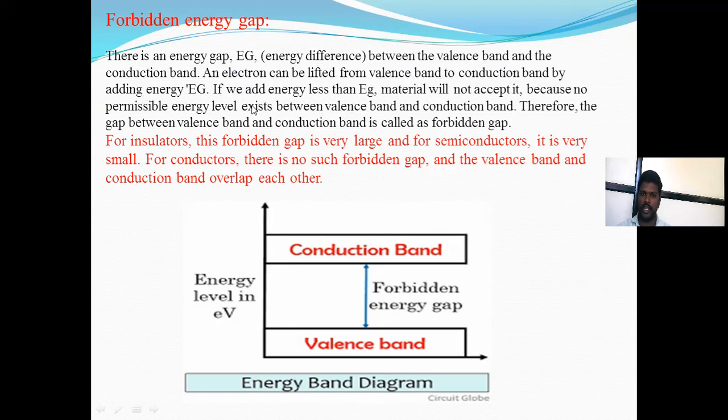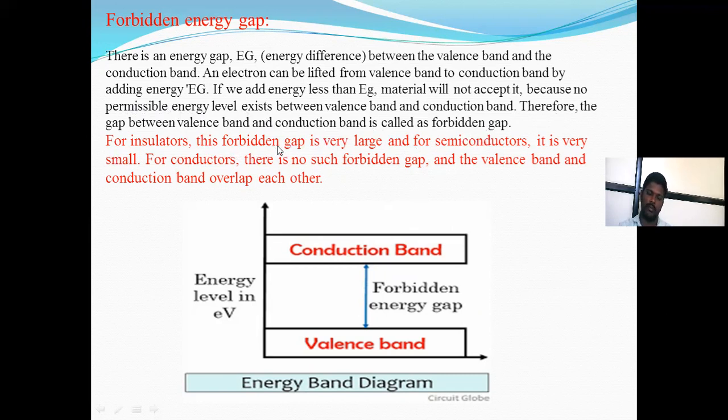If we add energy less than Eg, the material will not accept it. The larger the forbidden energy gap, the less the valence band electrons jump into the conduction band, because no permitted energy level exists between the valence band and conduction band. Therefore, the gap between the valence band and conduction band is called the forbidden gap.